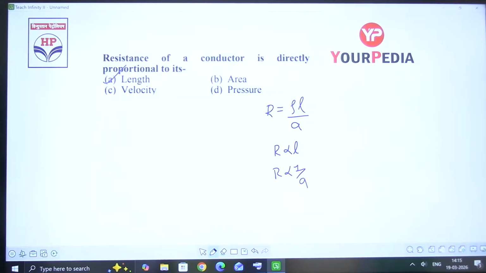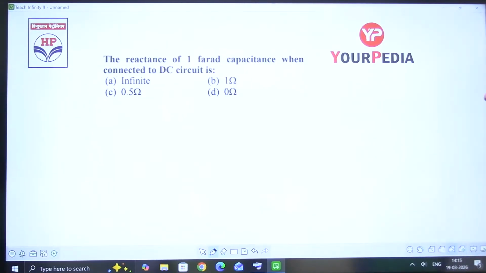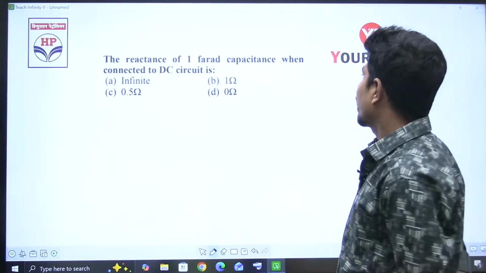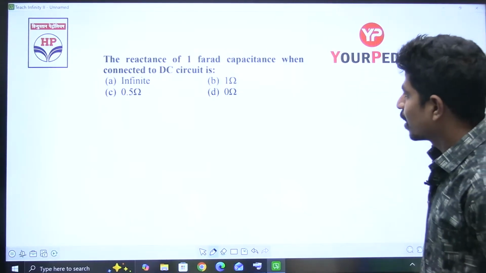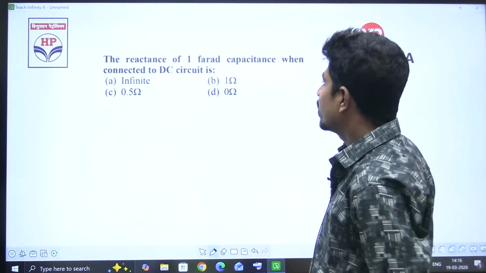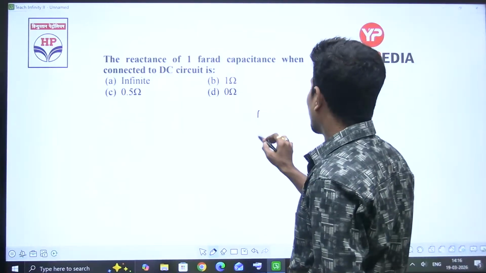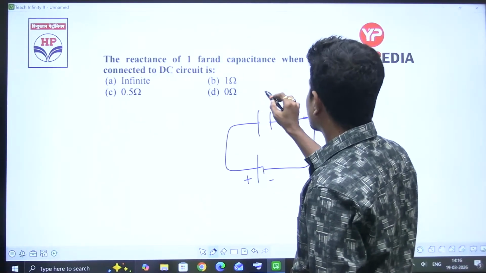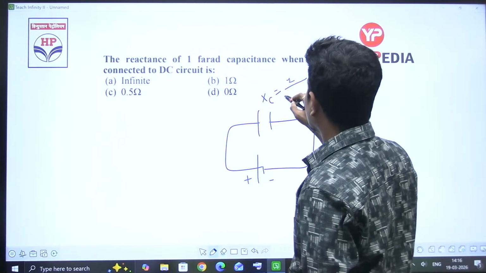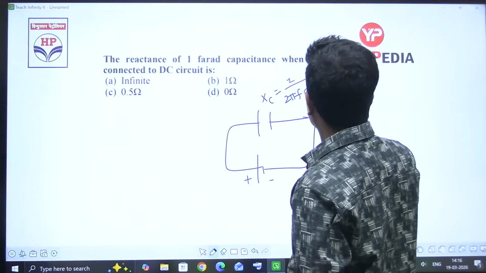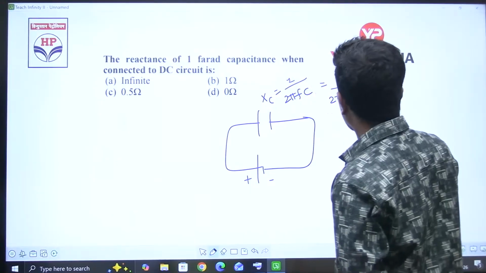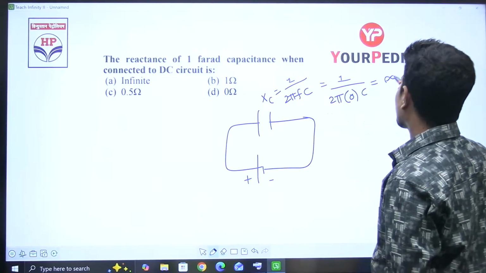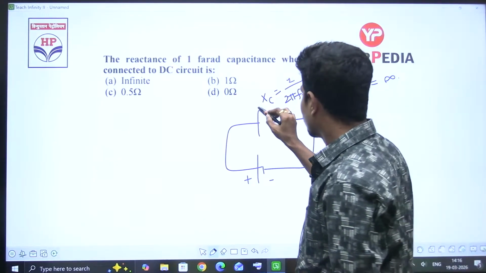Those previous year questions are also of the same range, right? Same range. Next, the reactance of 1 farad capacitance when connected to a DC circuit is, see, if you connect a capacitor to the DC, first of all, what is the reactance formula? XC is equal to 1 by 2 pi FC, 1 by 2 pi into F, which is 0, into C. The reactance is infinity, right?